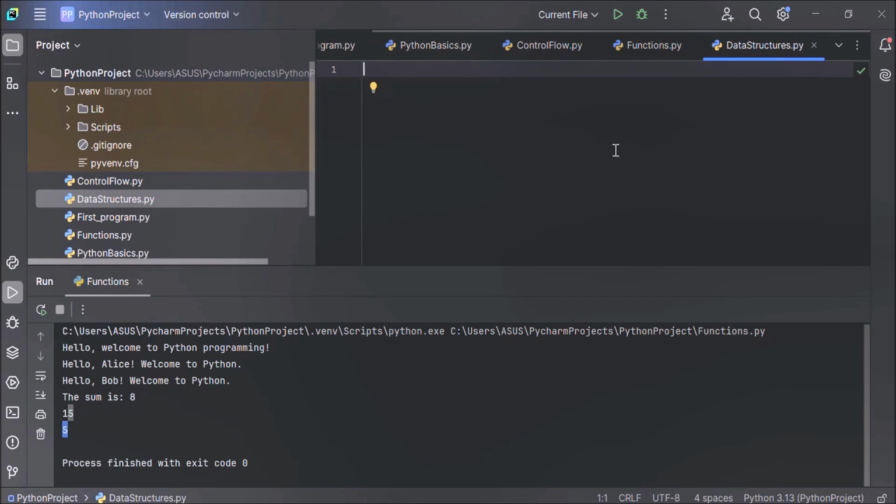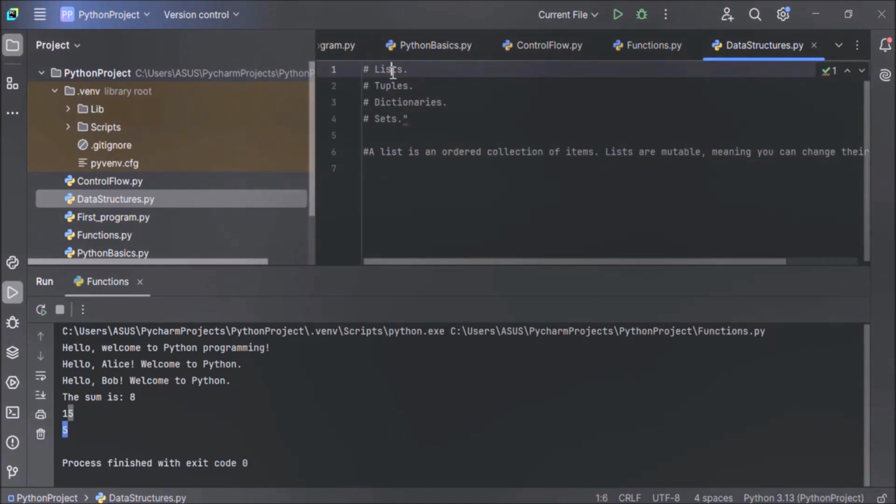Python file is created. In this section, we will explore Python's built-in data structures. These are essential for storing and organizing data efficiently. In this section, we will cover lists, tuples, dictionaries, and sets. Now let's start with list.